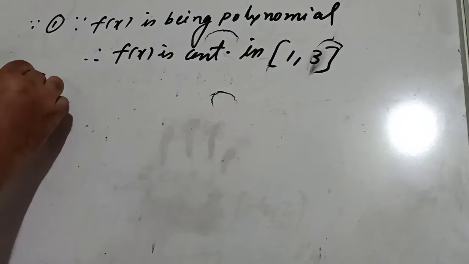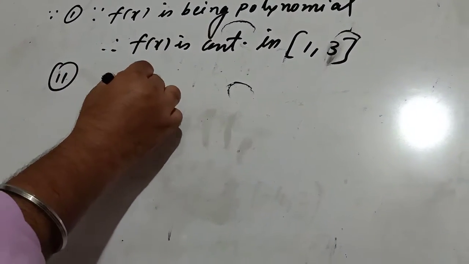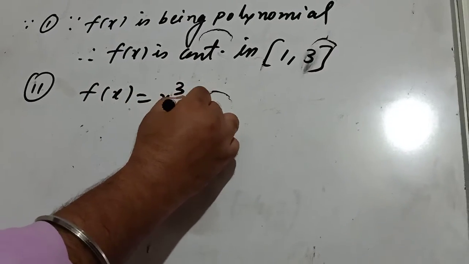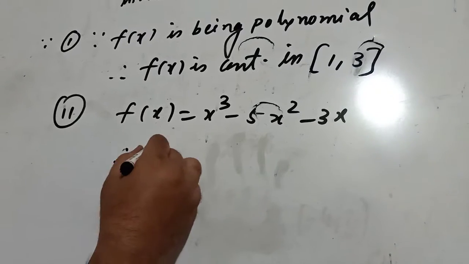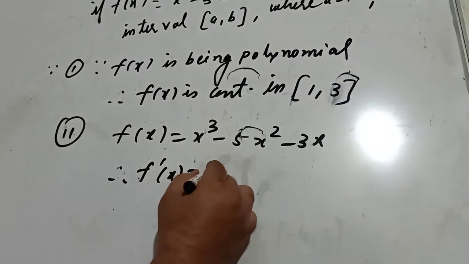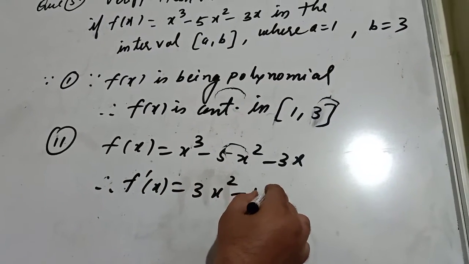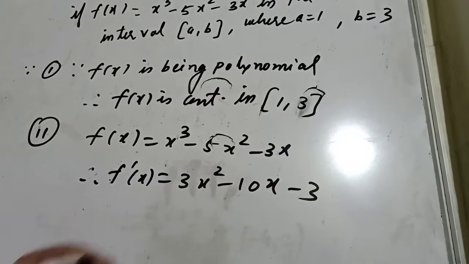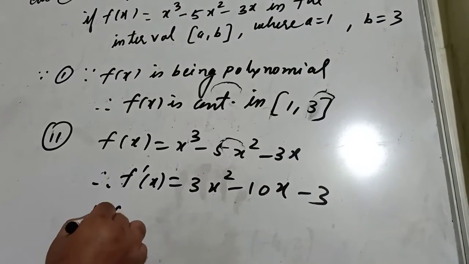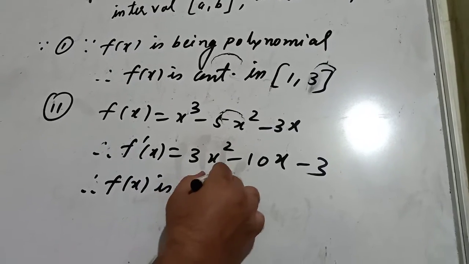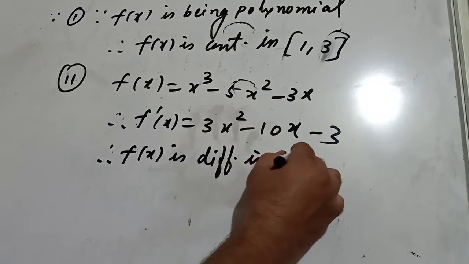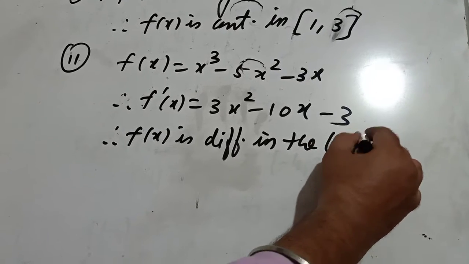And the second point: f(x) is x cube minus 5x square minus 3x, then f'(x) would be 3x square minus 10x minus 3. Therefore, f(x) is differentiable in the open interval (1, 3).